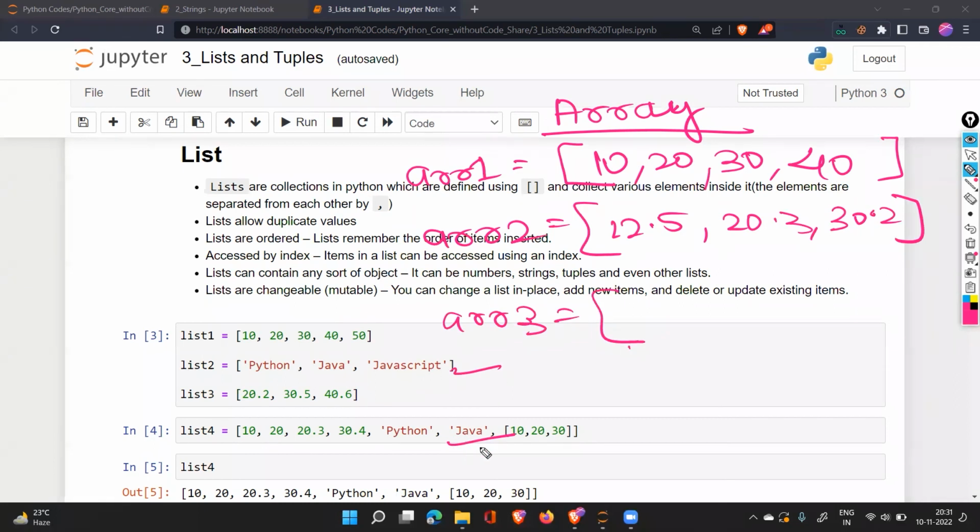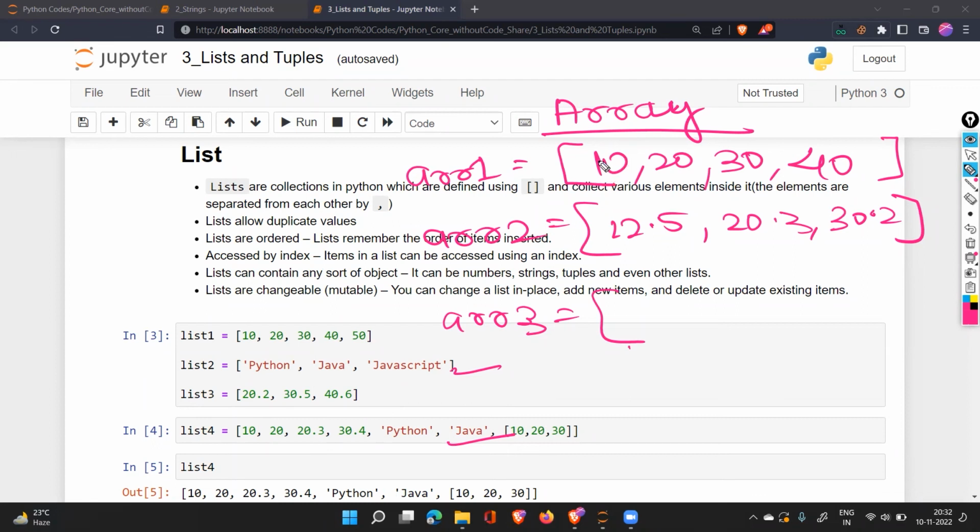But what is the advantage of using a list? You can have multiple data types together in the same box. That is one advantage of a list. But an array has another advantage: because the data is similar, it is faster as compared to a list. And what is happening here?